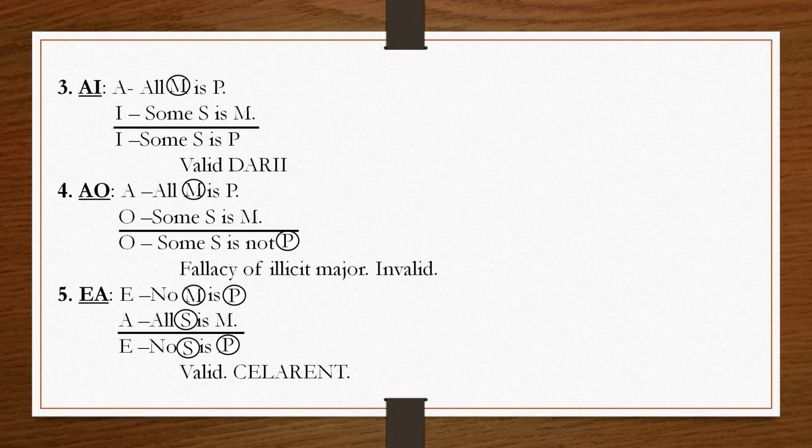Now, E is negative, so the conclusion must also be negative. Both are universal, so the conclusion may be universal or particular. Here we have taken the universal negative proposition, or E proposition, as the conclusion.